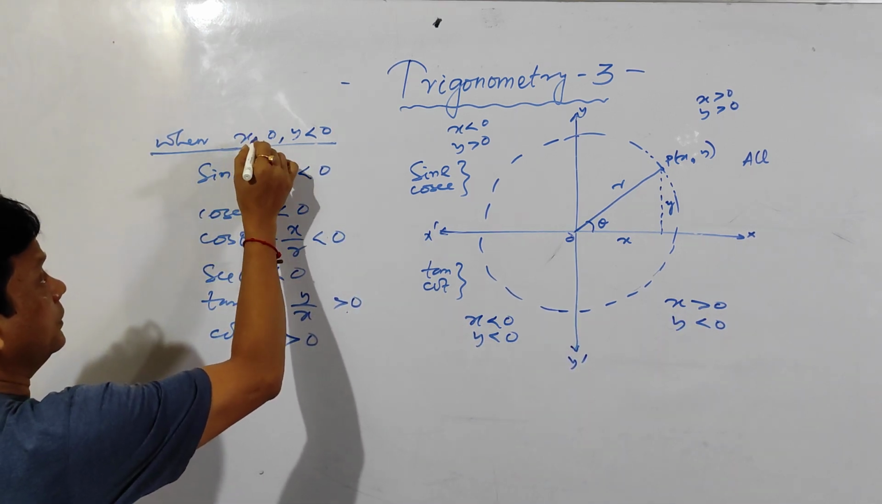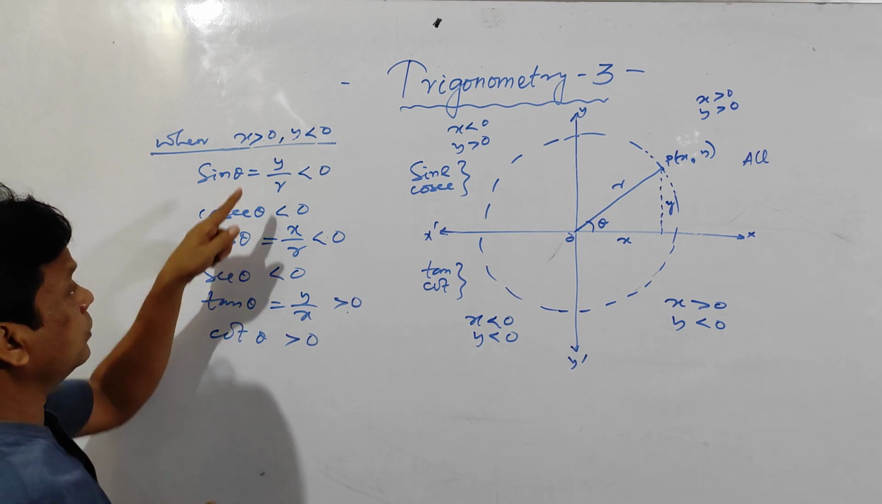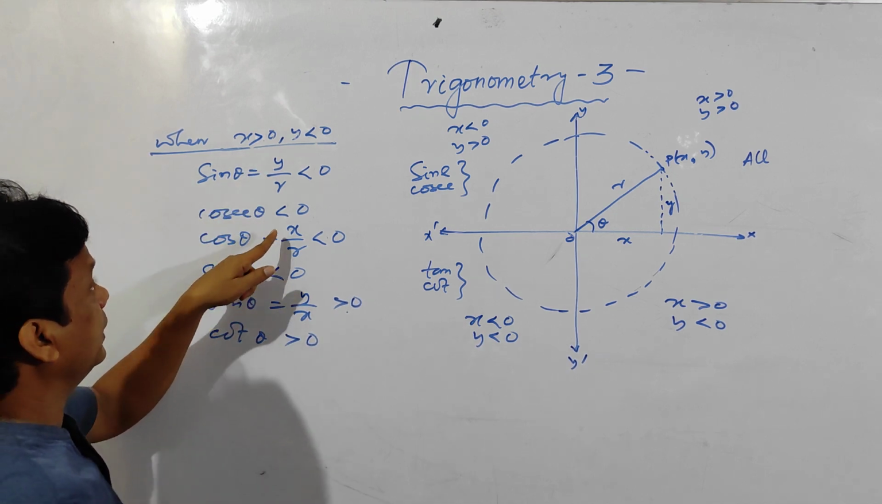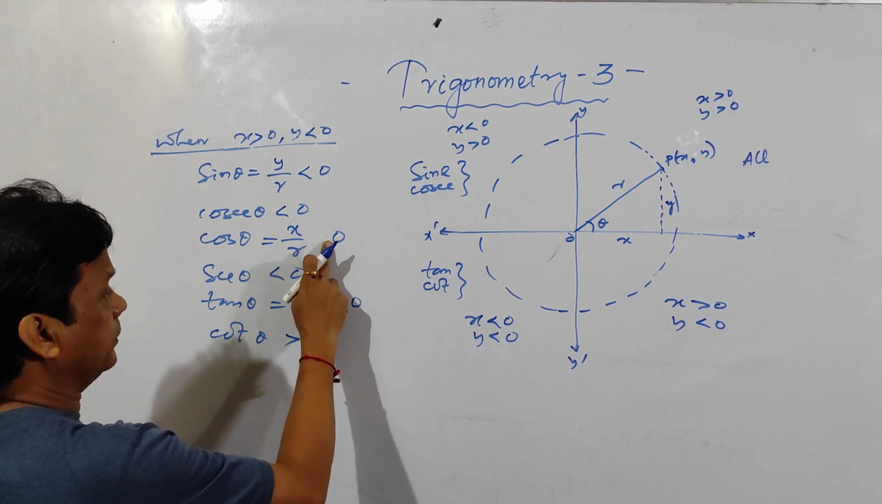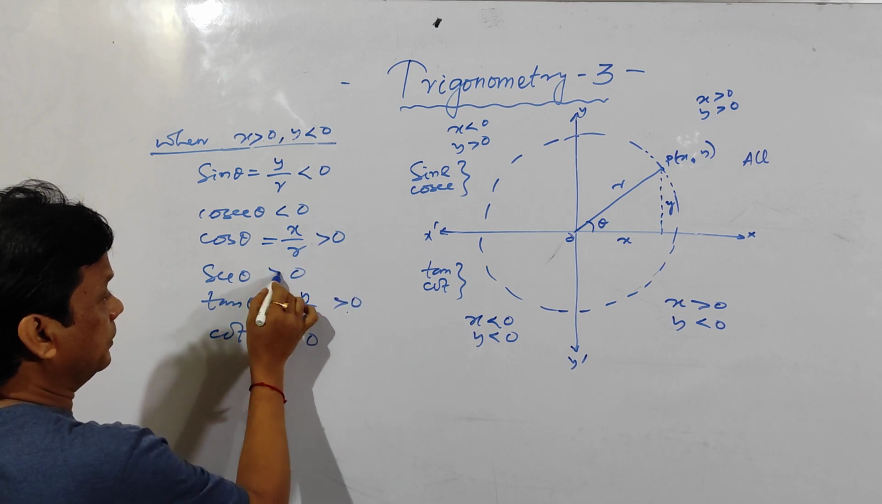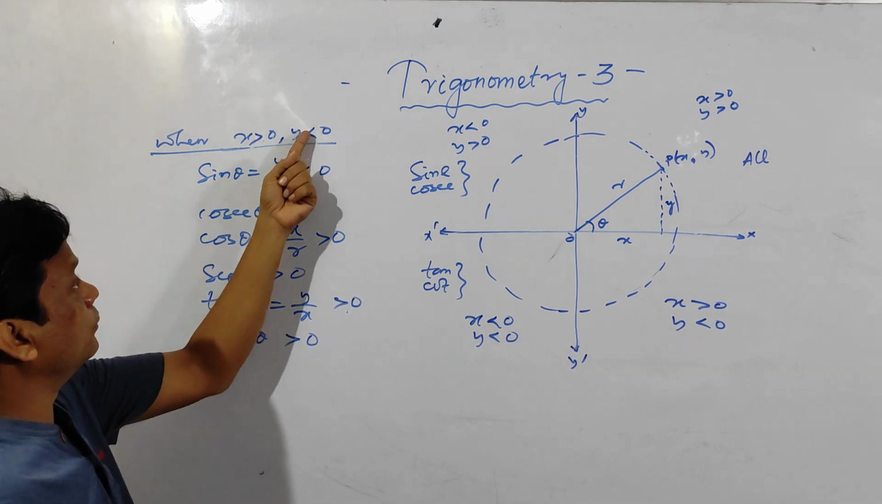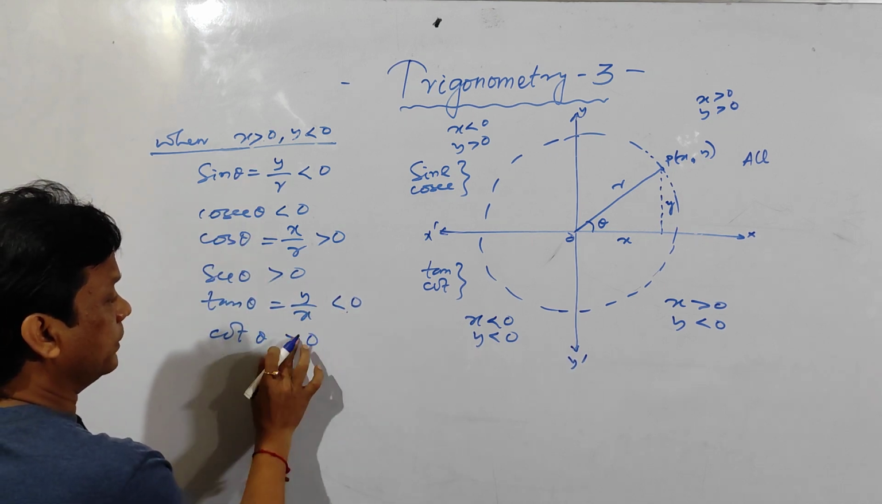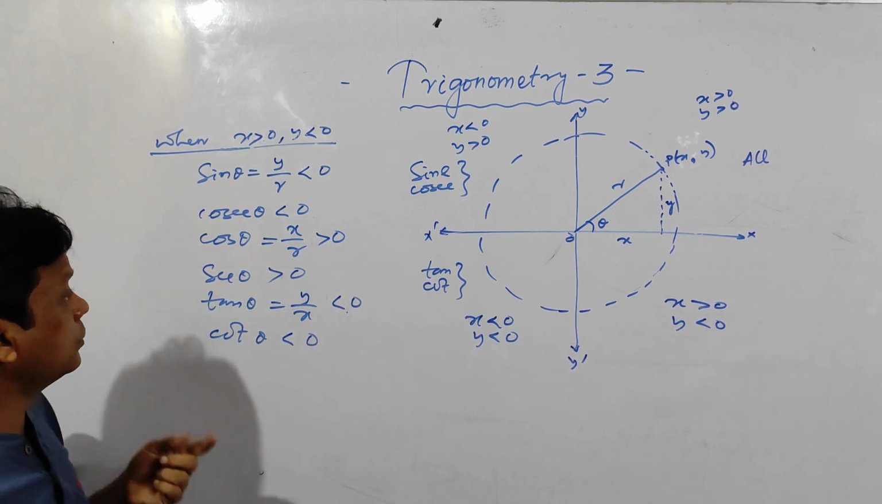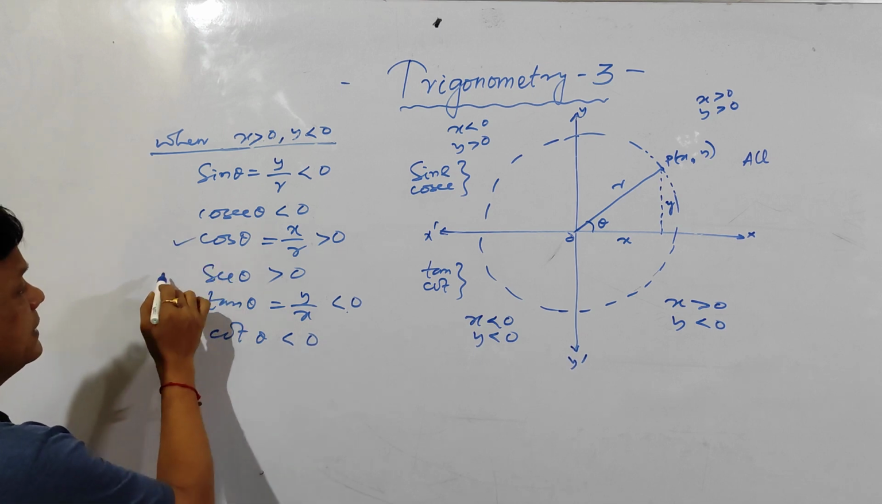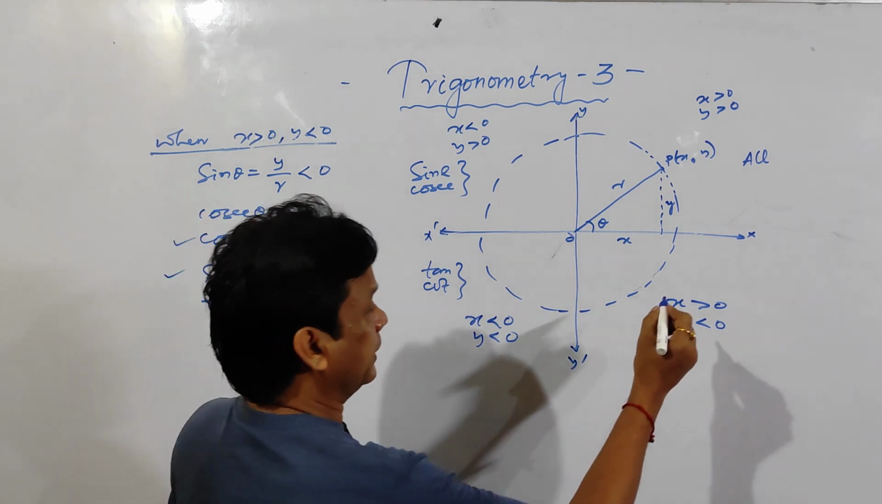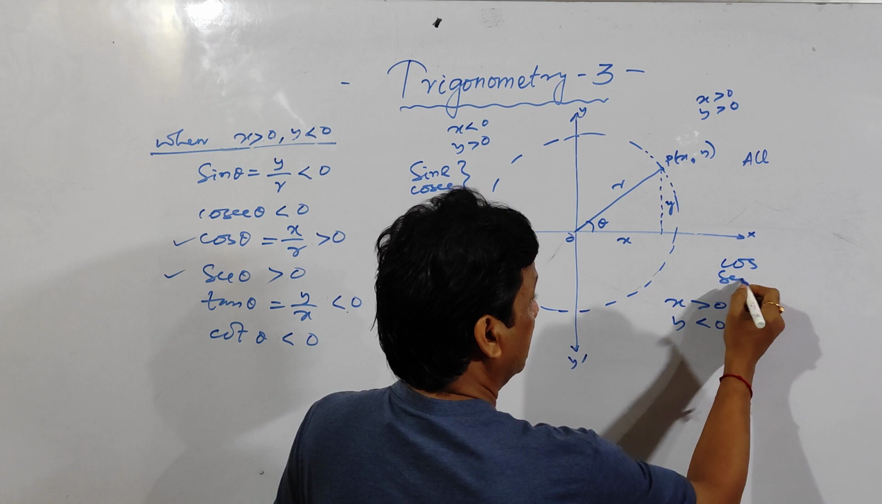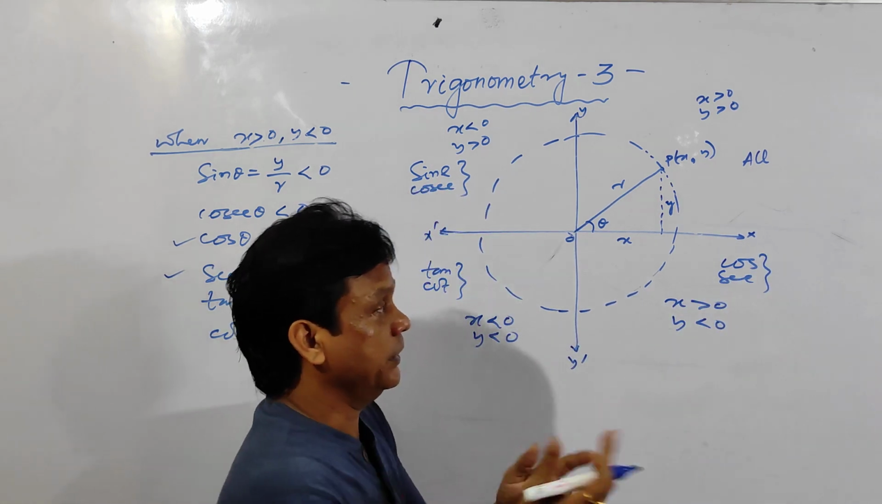X is positive, y is negative. So this quantity is negative. X is what? Positive by positive it is positive. So tan theta, y by x, negative by positive it is negative. Clear? So here cos and sec are positive. In the fourth quadrant, cos and sec are positive, and the rest are negative.